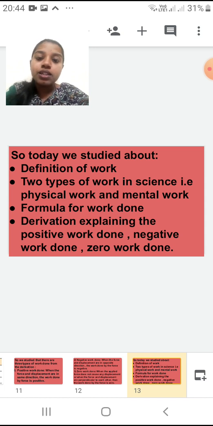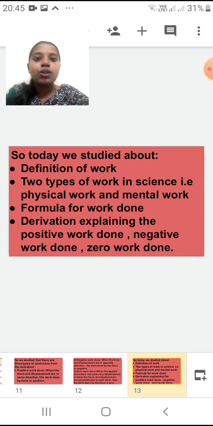But a special definition in physics, as we are studying a part of physics. In physics it is physical work we are considering, and we define work as when we apply a force and because of that force there is a displacement of an object, we call it work done. That is the definition in terms of physics, and it is more important.